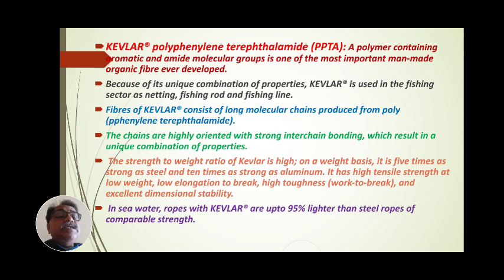Means these three types of fishing material are manufactured with the help of Kevlar. Fibers of Kevlar consist of long molecular chains.